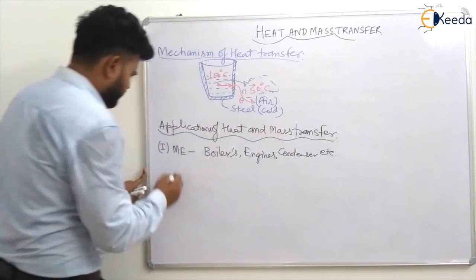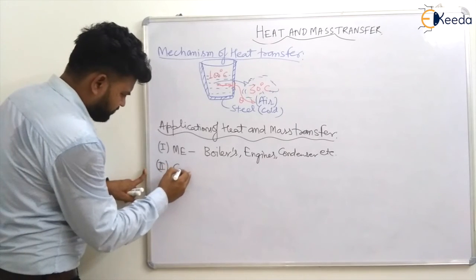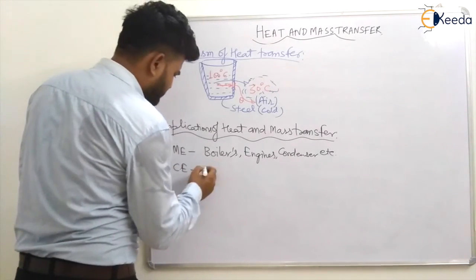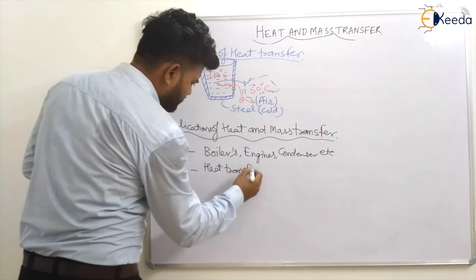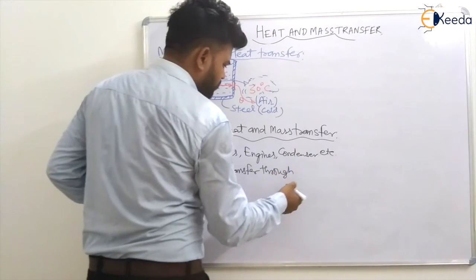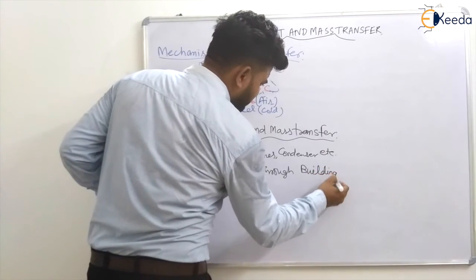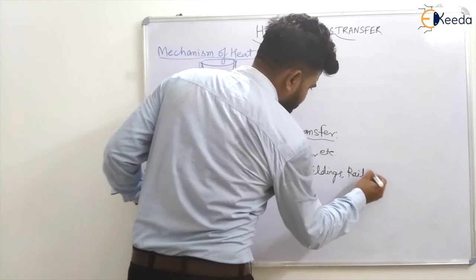If I talk about chemical engineering or civil engineering, let us say civil engineering first. There is heat transfer through buildings and heat transfer in railway tracks.